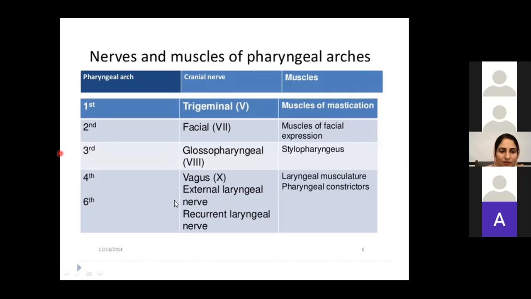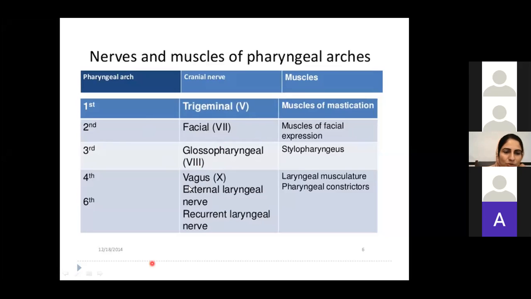Okay. So in general you can say that 4th and 6th pharyngeal arch are supplied by vagus nerve, क्योंकि external laryngeal और recurrent laryngeal दोनों जो हैं branches हैं of vagus nerve. But someone may specifically ask you which nerve is supplying the 4th pharyngeal arch. You will say external laryngeal nerve, branch of vagus. इसी तरह 6th pharyngeal arch is supplied by the recurrent laryngeal nerve. ठीक है, अब मैंने आपको बता दिया.